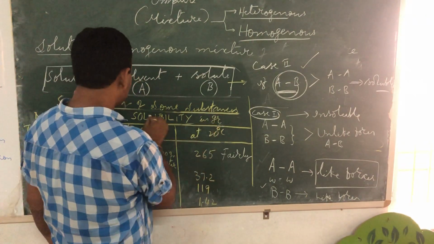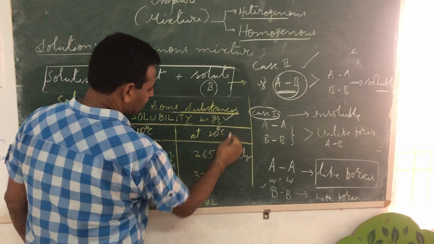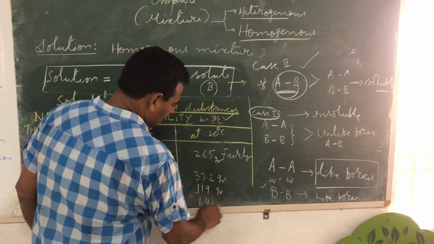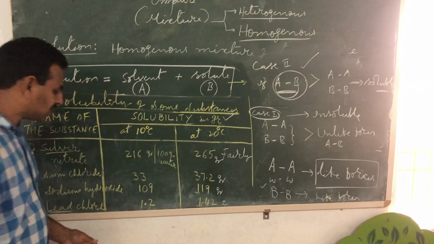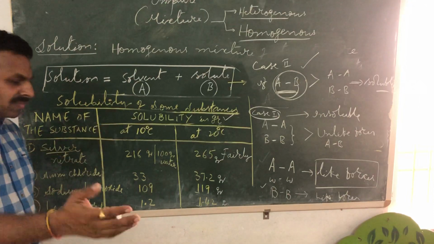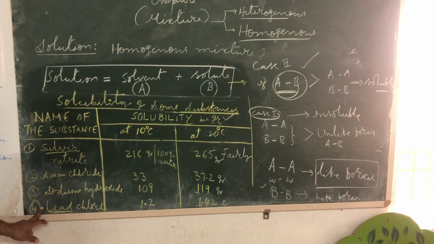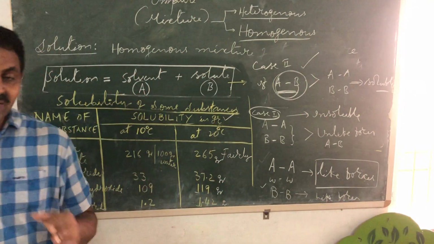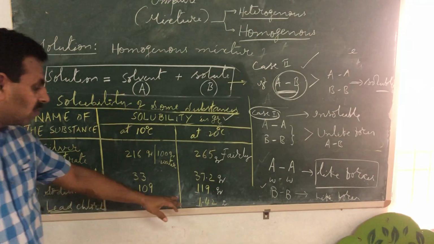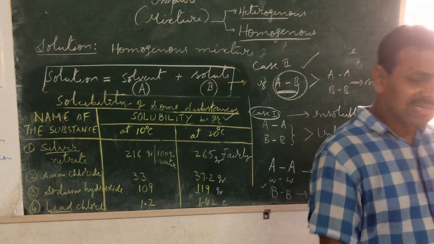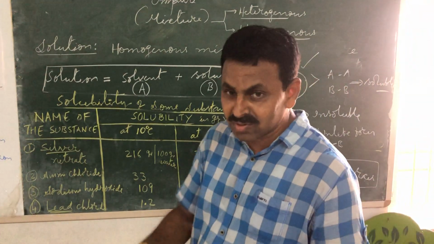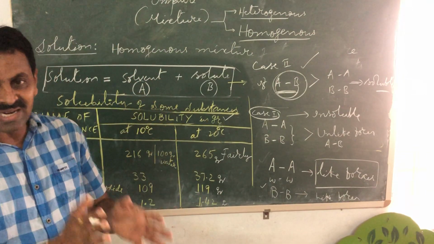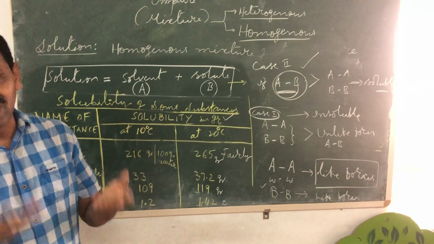Now see the difference between 265 gram and 37.2 gram. They are all in grams. I mentioned here solubility in grams: 265 gram, 37.2 gram, 119 gram, 1.42 gram. There are some substances which, in the same 100 ml of water, such as lead chloride, will dissolve only 1.42 gram at 20 degrees Celsius. We can't dissolve more than 1.42 gram. Otherwise, it starts to settle down. After 1.42 gram, the remaining lead chloride which you add will settle at the bottom and the whole volume of the solution starts increasing.